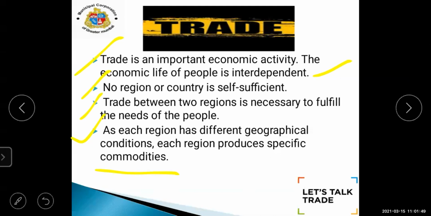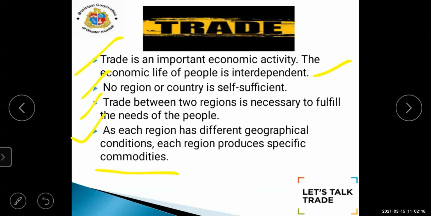For example, in Jammu Kashmir the apples are very famous. In our country India, we demand apples. So where do we get these apples from? From Jammu Kashmir. For that particular region, the geographical conditions are different, so a particular product is produced in that region only.